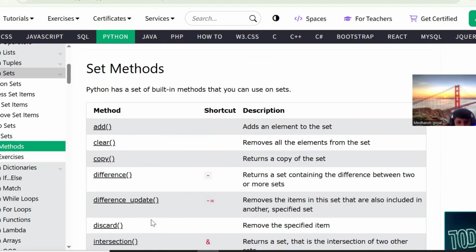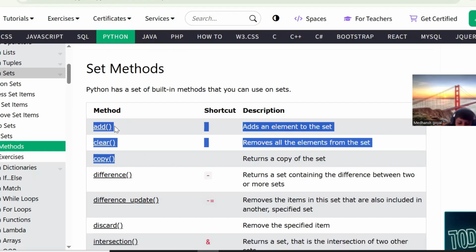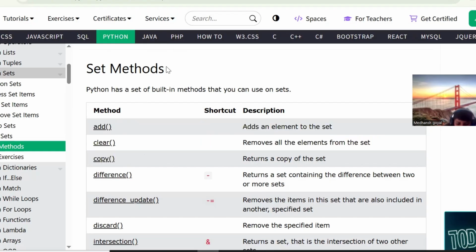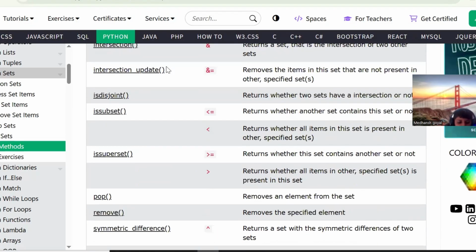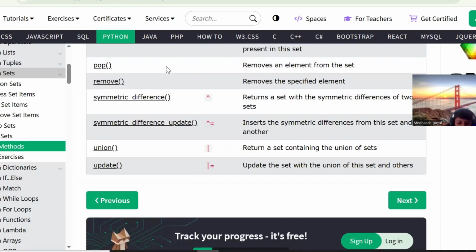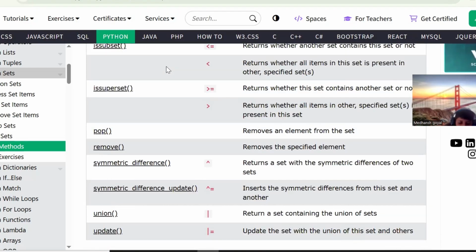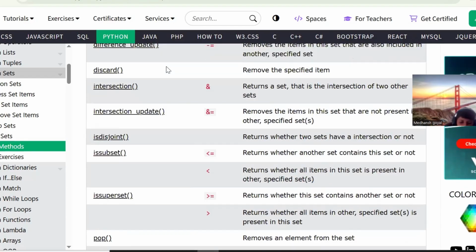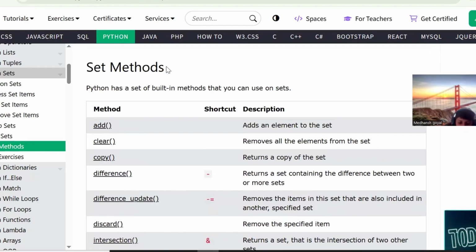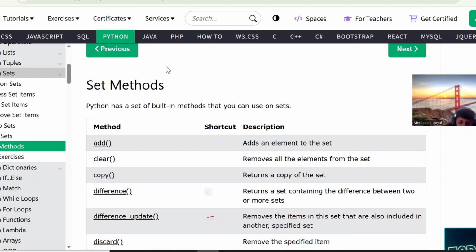Next, discard is also done. There are so many, so we just do the main ones, which I have already discussed. Pop is done, remove is done, union is done, update is done. There will be so many methods we will be discussing based on the programs if we get any. Okay.